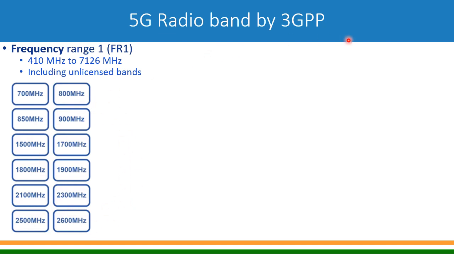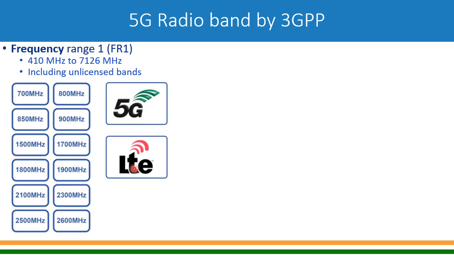So 3GPP, till release 16, where release 15 is the first release for 5G and release 16 is the second one, has said that all these frequencies are being used by 4G, that is LTE, and now most of these can also be used by 5G, except this 1700 megahertz. The rest are all part of FR1 if you go into detail. So these frequencies will be utilized as part of FR1.